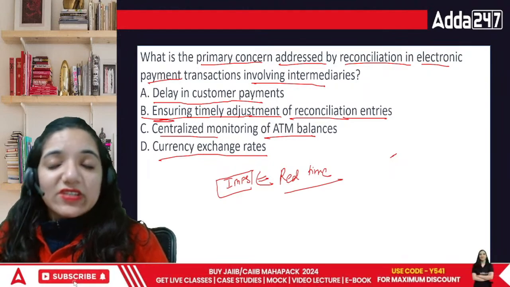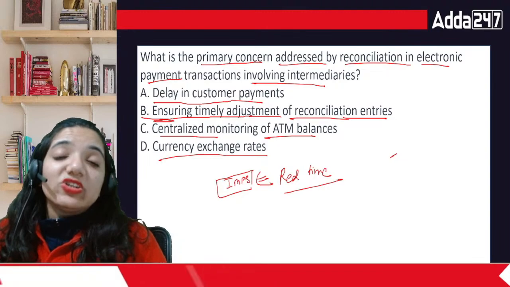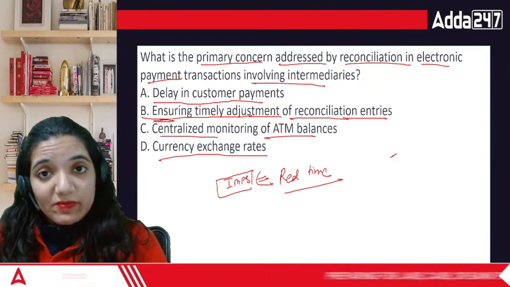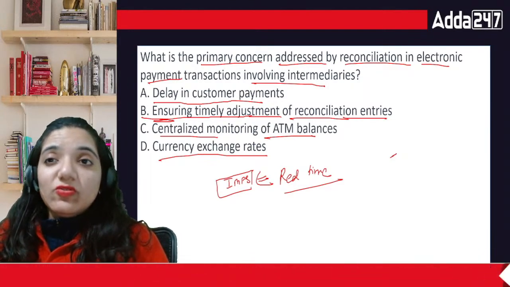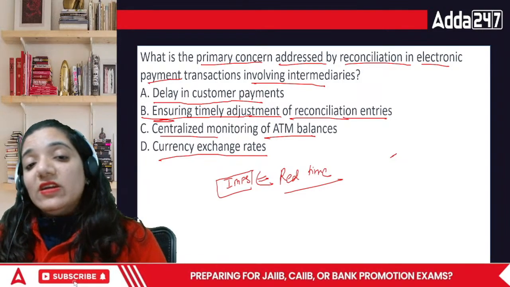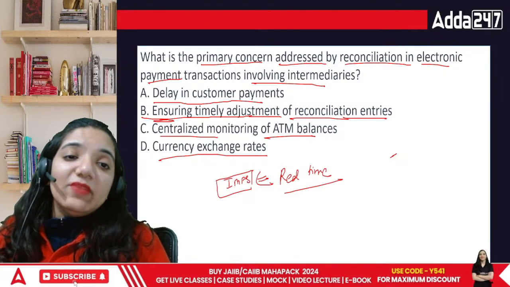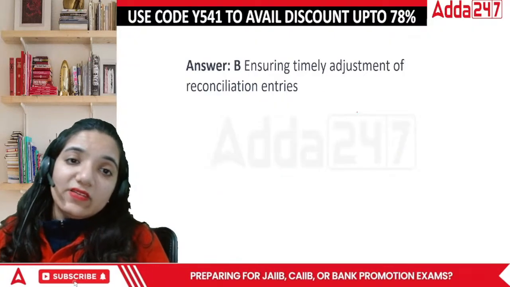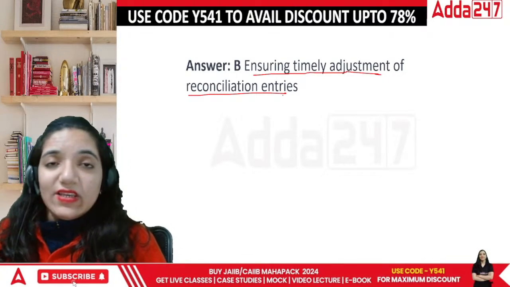They're sitting at the back office and making sure that whatever entries are being done, the reconciliation of the same is done, so that when there are multiple parties involved, each and every intermediary is covered. The back end will always make sure that there is no gap between transactions and what is being shown. It has to be shown in real time and accurately. So that is ensuring timely adjustments of reconciliation entries.